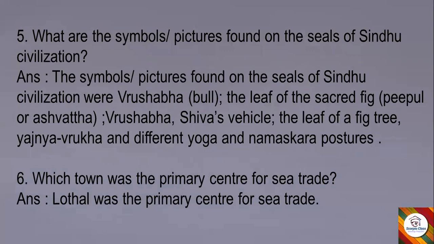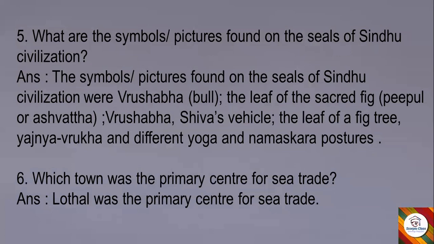The symbols or pictures found on the seals of Sindhu civilization were Vrishabha, that is bull, the leaf of the sacred fig, that is Peepal or Ashwatha, then Vrishabha, that is Shiva's vehicle, the leaf of a fig tree, that is Yajna Vriksha, and different yoga and namaskara postures. Okay, so these were the symbols which are found on the seals of Sindhu civilization.